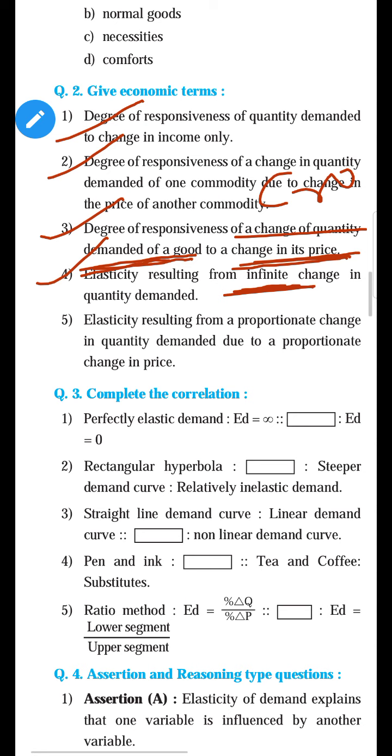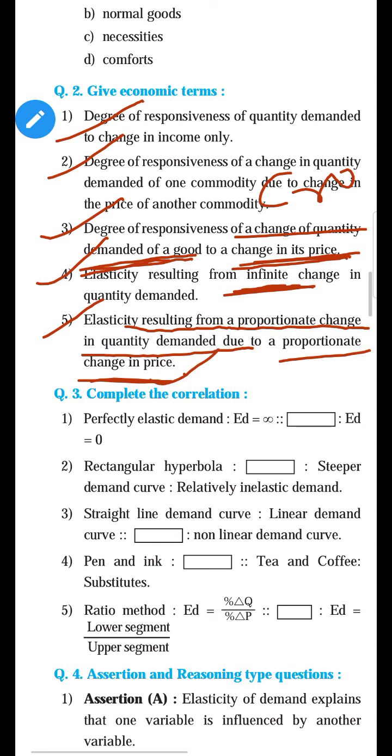Fifth one, the elasticity resulting from proportionate change in quantity demanded due to proportionate change in price. So it is called price elasticity of demand, because here the demand changes because of change in price.